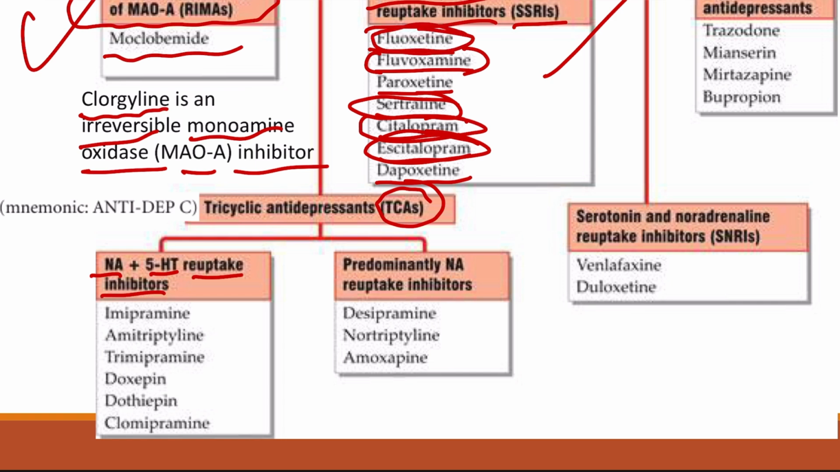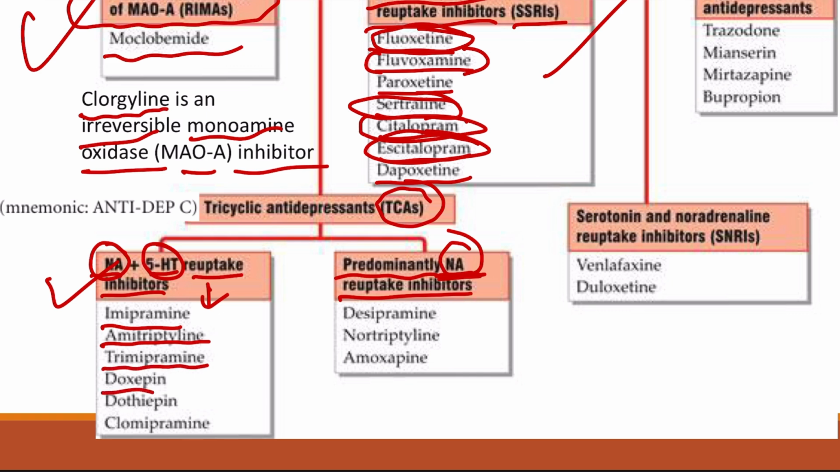And next, the other TCAs are those which are predominantly inhibiting the noradrenaline reuptake only. So first case, noradrenaline and serotonin both, and then the second part only the noradrenaline. Under this we have imipramine, amitriptyline, trimipramine, doxepin, dothiepin, and clomipramine. Then under the predominantly noradrenaline reuptake inhibitors, we have desipramine, nortriptyline, and amoxapine.